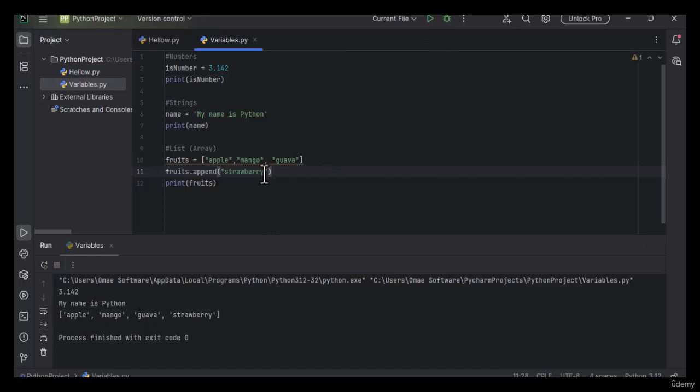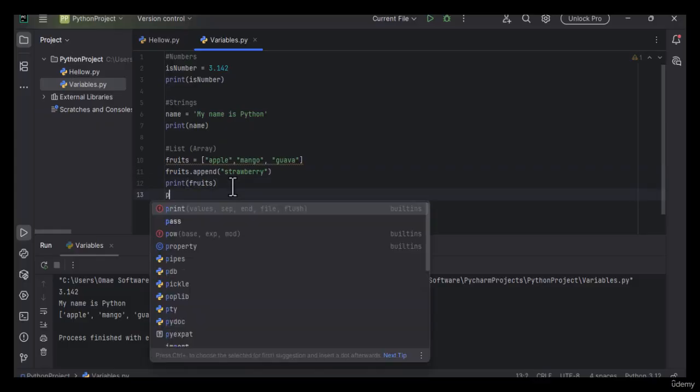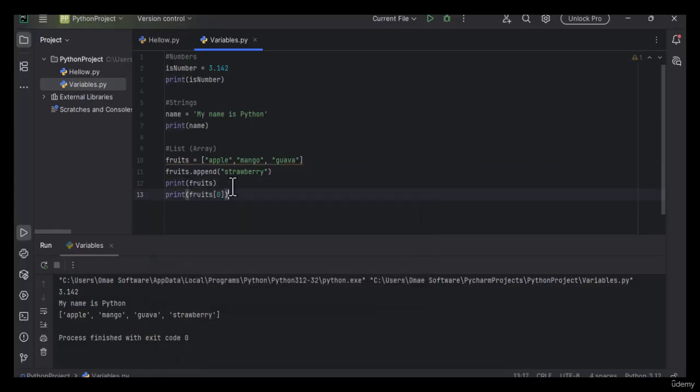Then if I just want to print a single item in an array, I can just say 0, so 0 prints out apple. Then if I put a 1 here, it's going to print out mango. Then 0, 1, 2, so strawberry is 3. If I put a 3, it's going to print out strawberry.